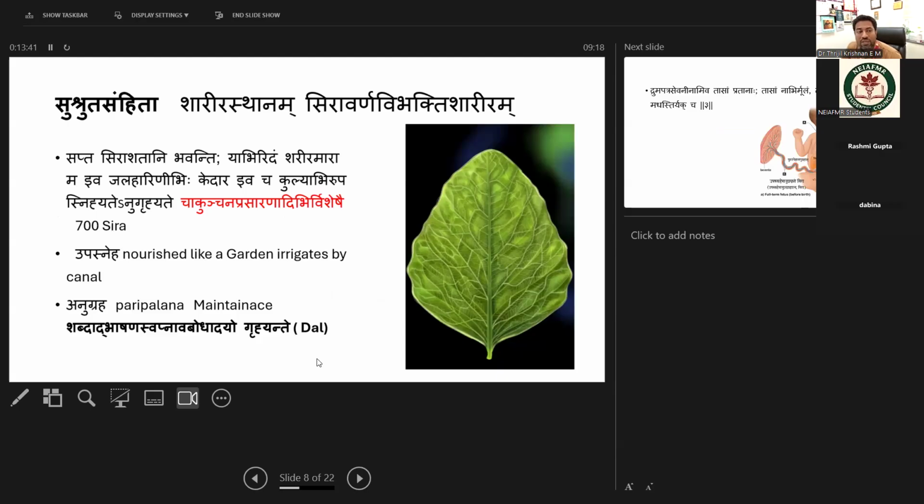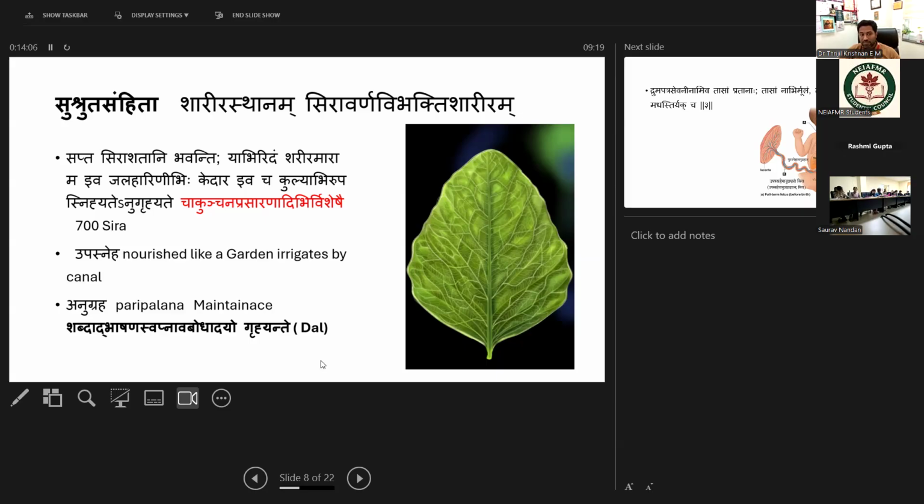In Sushruta Sharira Sthana, chapter number 7, Sira Varna Vibhakti Sharira, Acharya is explaining Sapta Sira Shatani. That means 700 Siras are explained by Acharya.